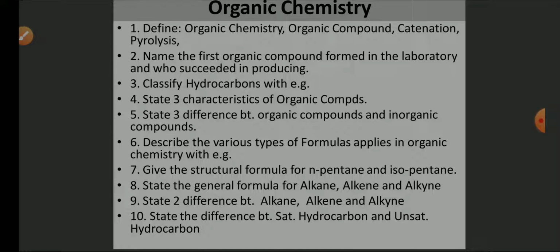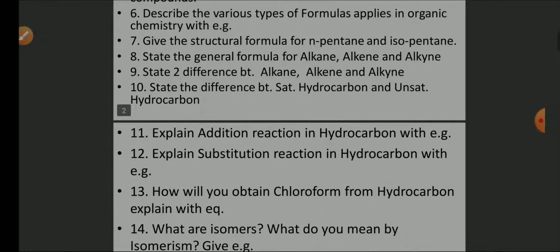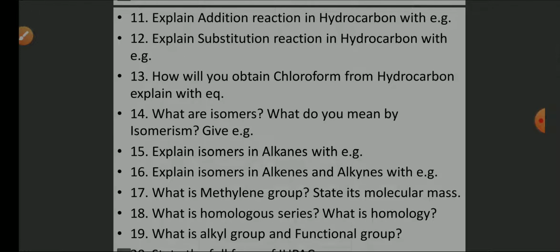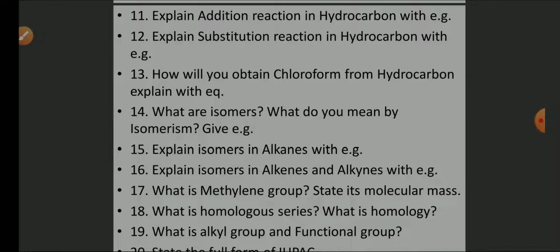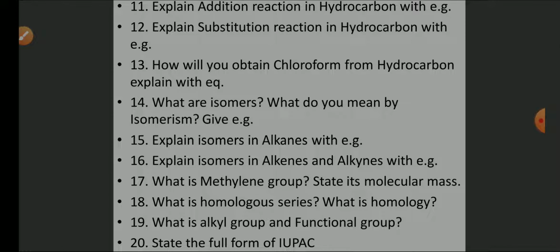Give the structural formula for n-pentane and iso-pentane. State the general formula for alkane, alkene and alkyne. State two differences between alkane, alkene and alkyne, and state the difference between saturated hydrocarbon and unsaturated hydrocarbon. Explain the addition reaction in hydrocarbon with example. Explain substitution reaction in hydrocarbon with example. How will you obtain chloroform from hydrocarbon? Explain with equation. Here I have mentioned explain, but you don't have to explain, you just have to write down the equation in which we obtain chloroform from the hydrocarbon.